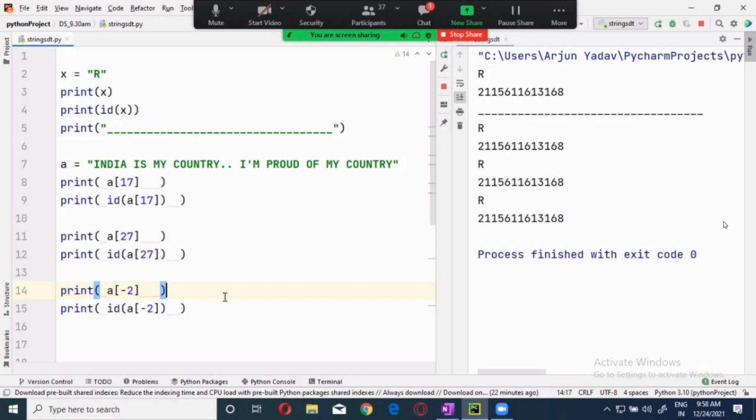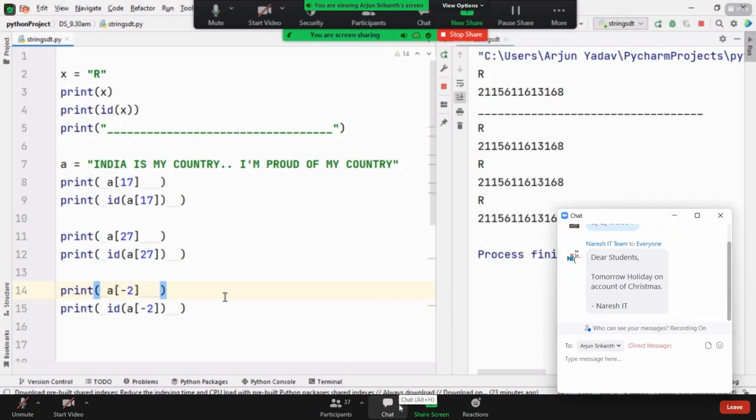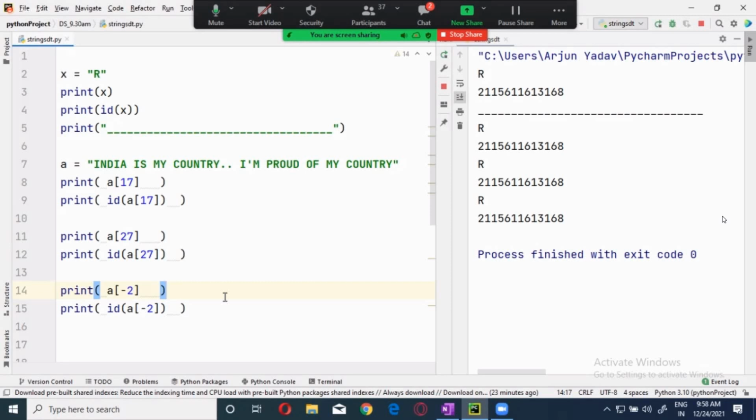In that, how many types of alphabets you are using? How many alphabets maximum you will be using in that? 26 only, not more than that. There are only 26 alphabets. So how much memory will be occupied? 26 bytes only. Because all alphabets you are repeatedly using in the different words. All are pointing to the one memory location of their type. If I'm using R in my papers maybe 1 lakh times, all 1 lakh will be pointing to this memory location only. How many bytes? Only 1 byte.